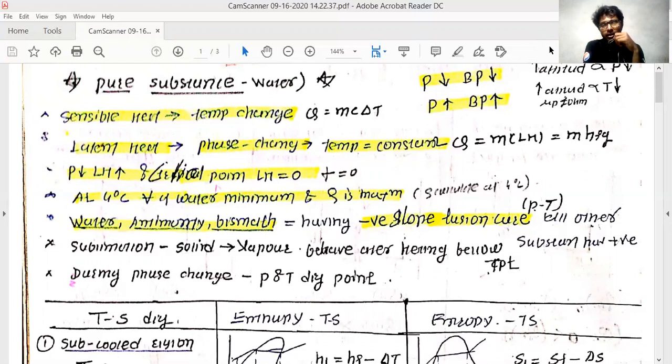So be serious about this chapter, because you might get a single question out of this, but still it is very important to understand the concept, and the application of this chapter is used in the subsequent lectures. So be patient, and try to understand the concept of this chapter.